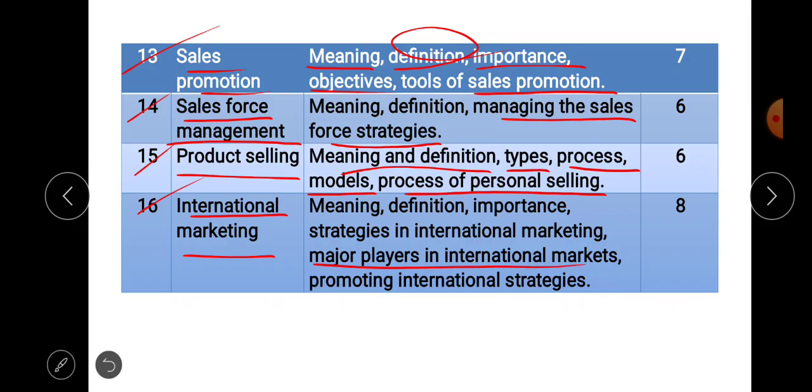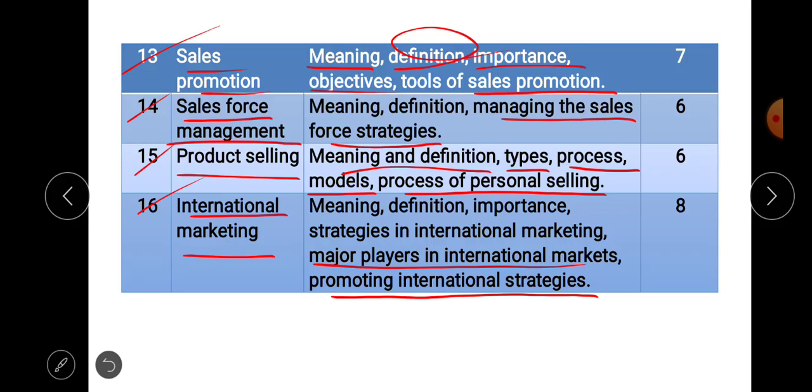This is an important one: the different major players in the international markets we are going to discuss, and last, promoting international strategies. So all these topics will be covered in the theory syllabus of our course, that is MKT 357, product promotion methods.